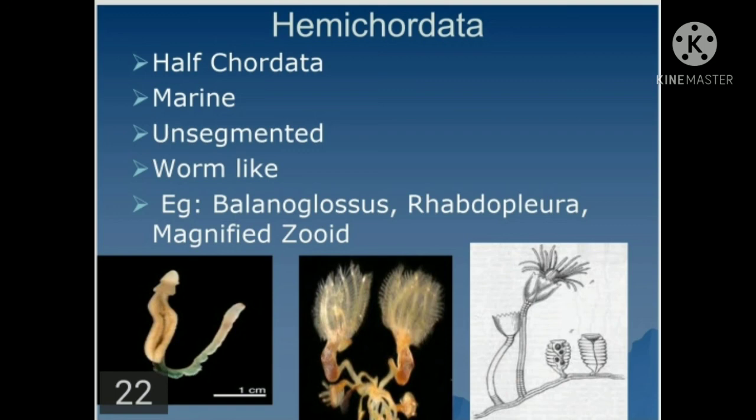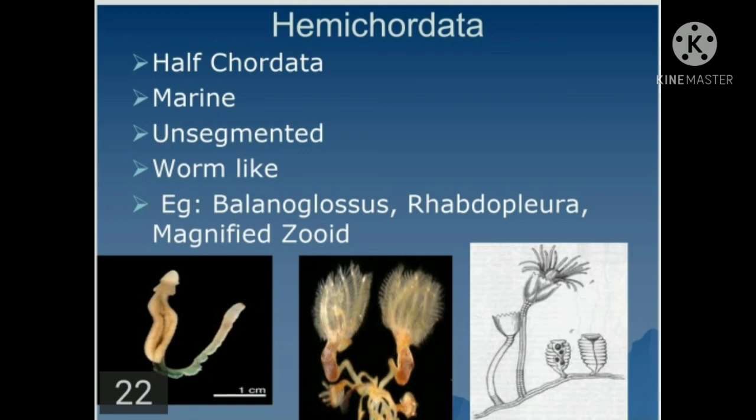These are exclusively marine animals, usually living at the bottom of the sea in burrows. Mostly these are free living, but animals like Rhabdopleura are sedentary. The body is soft, wormiform, unsegmented, and divided into 3 parts: proboscis, collar, and trunk. The proboscis is the uppermost part, the collar is the second part, and the middle body part is called the trunk.